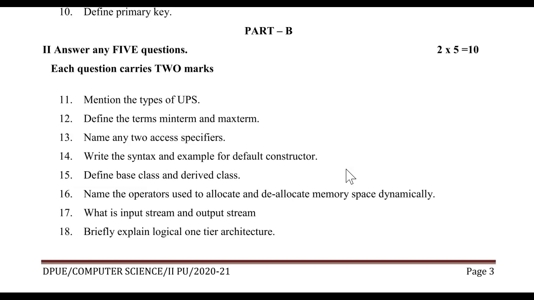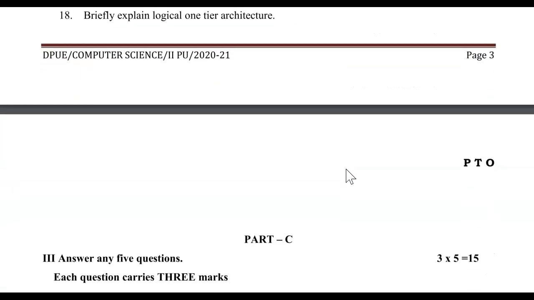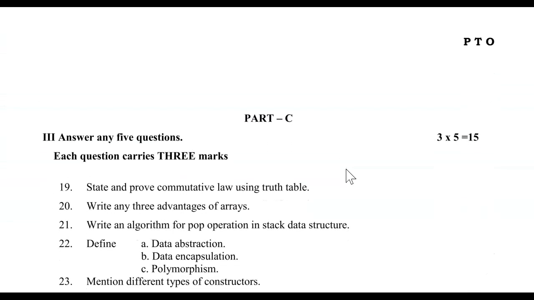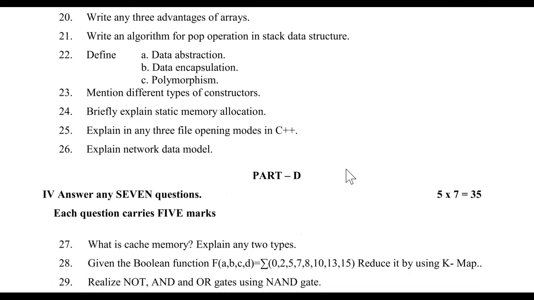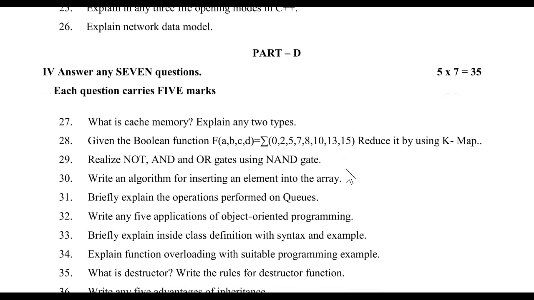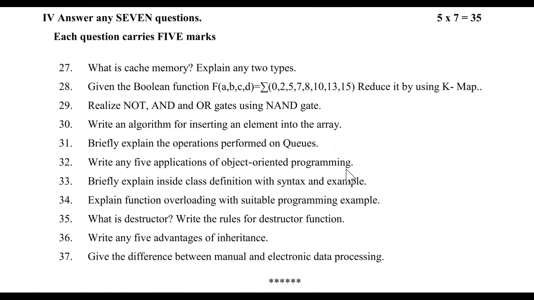Next, coming back to Part C, third main. You need to answer any 5 questions. Each question carries 3 marks. Next, coming back to Part D, you need to answer any 7 questions. Each question carries 5 marks. So this is the end of Part D.